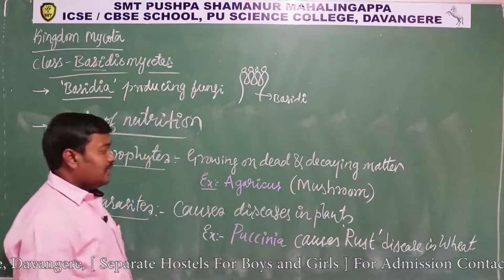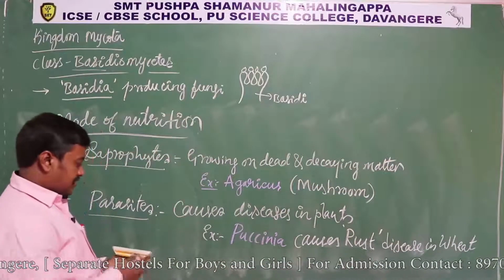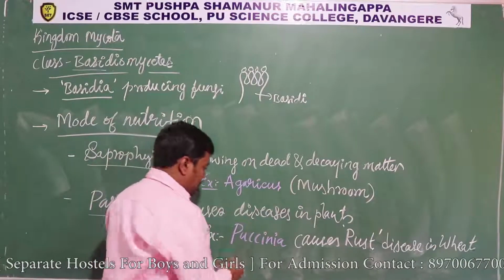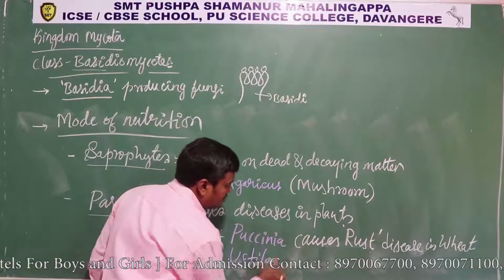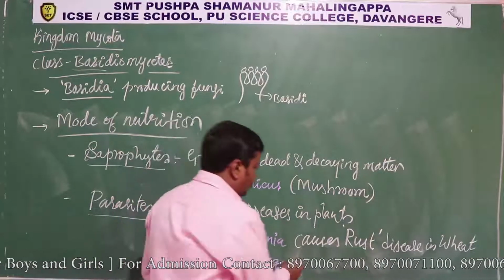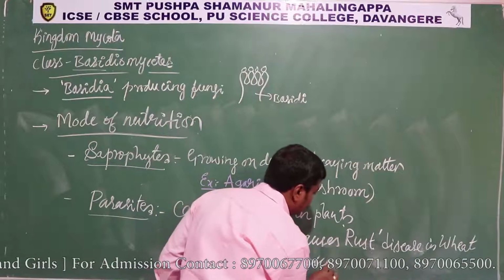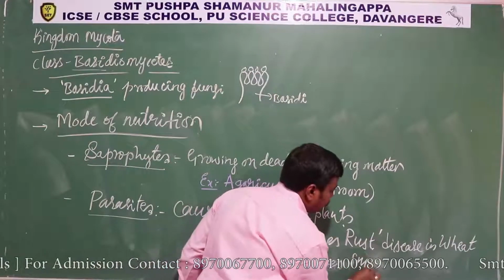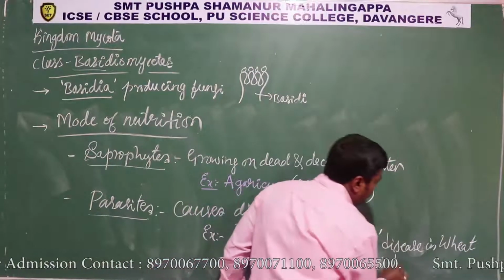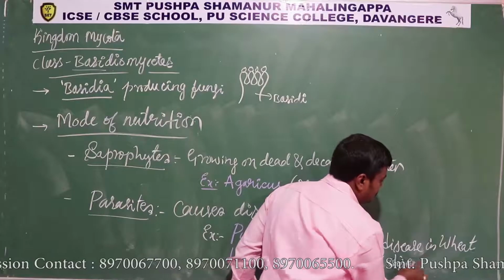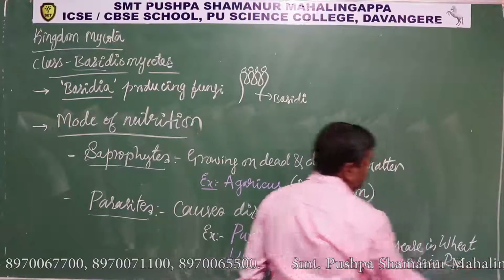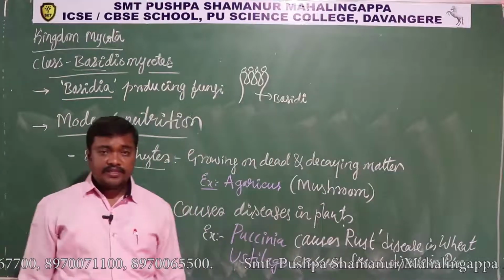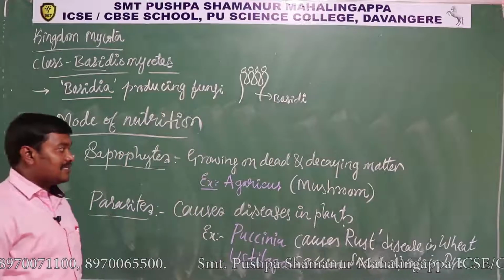And one more is Ustilago, which causes smut disease in rye plant, usually in monocots.